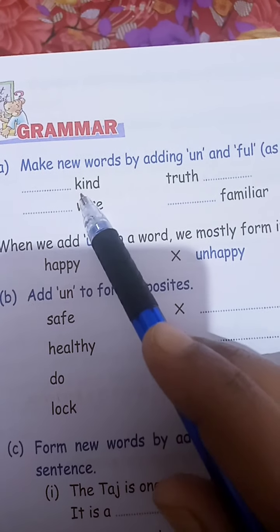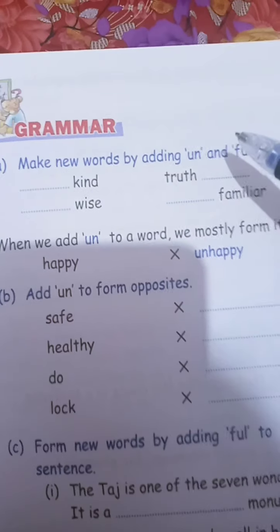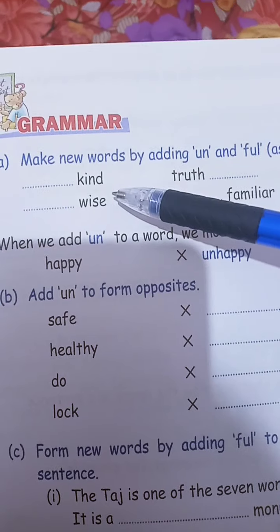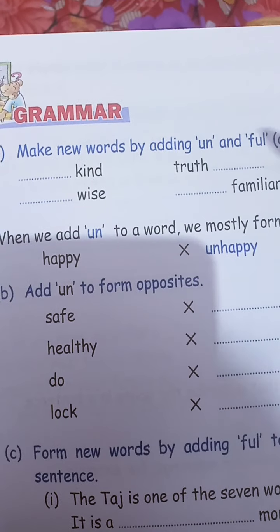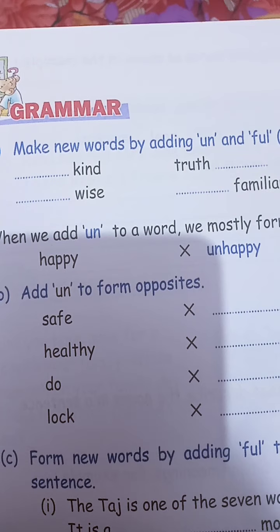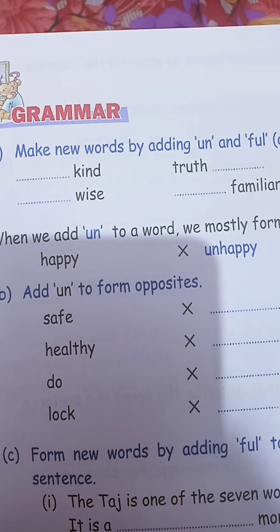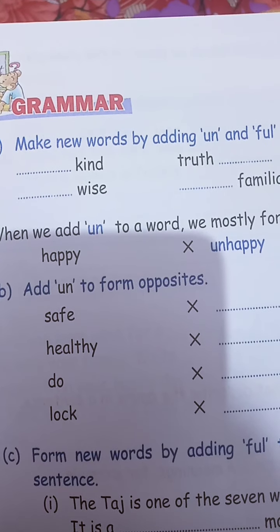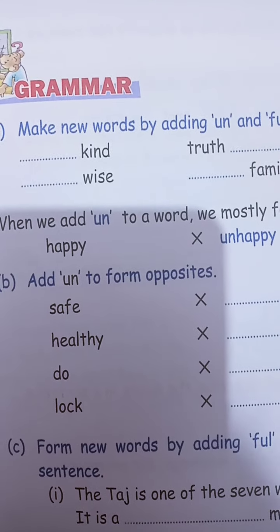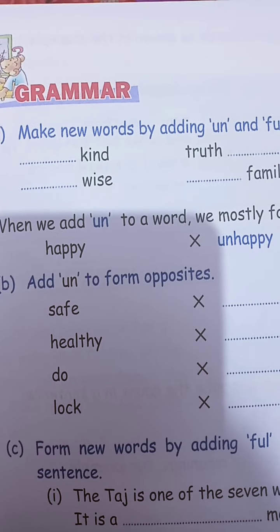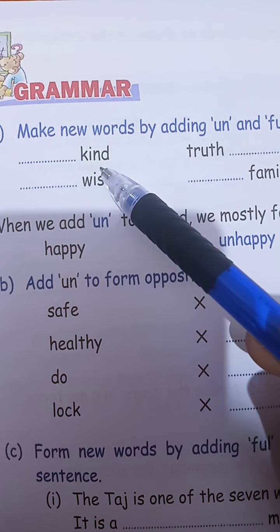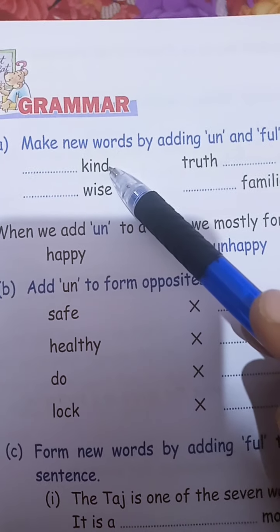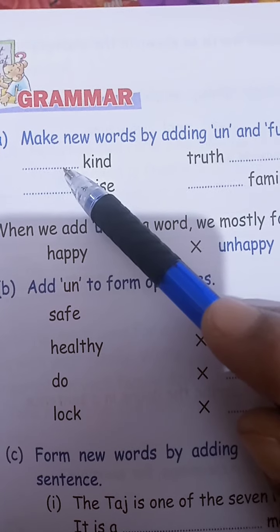अब यहाँ पे देखो, kind. Already it's a word, so we have to make a new word by adding un or full. So where you have to add un and full? We cannot say full kind, isn't it? Yeah, we cannot say full kind, but can say unkind. That's the opposite of kind. So we just say unkind, so we just write here un.